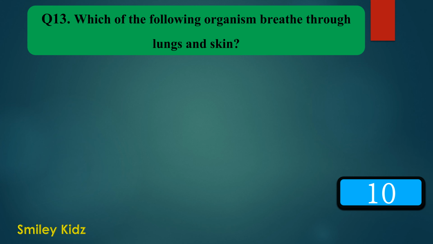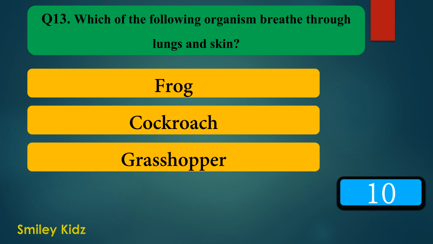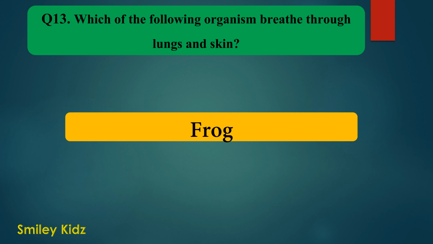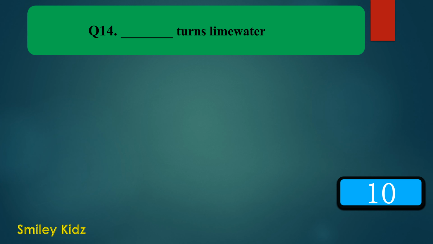Which of the following organism breathe through lungs and skin? Option A, frog, option B, cockroach, option C, grasshopper and option D, fish. Your time starts now. Your time is up. And the right answer is frog. Frog breathe through lungs and skin. Moving to question number 14.